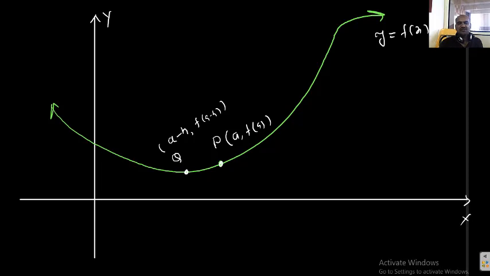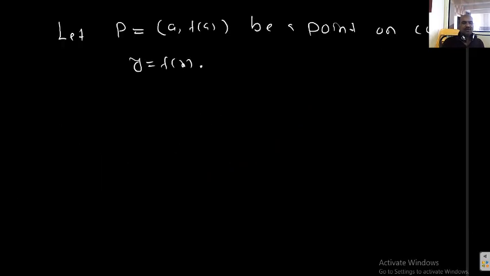So this is a point on the same curve which is in the left neighborhood of P. That I will write. Let Q equal to a minus h comma f of a minus h.